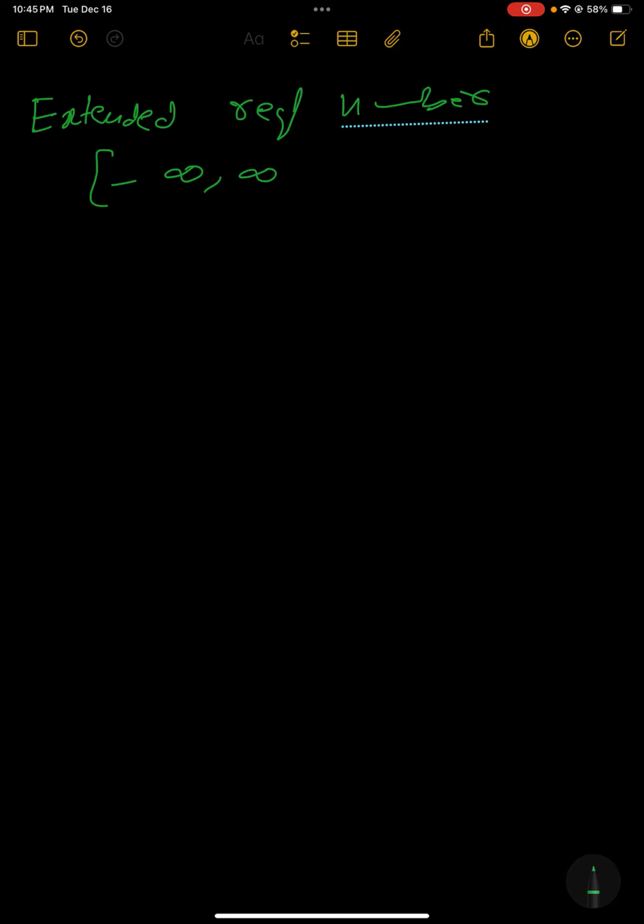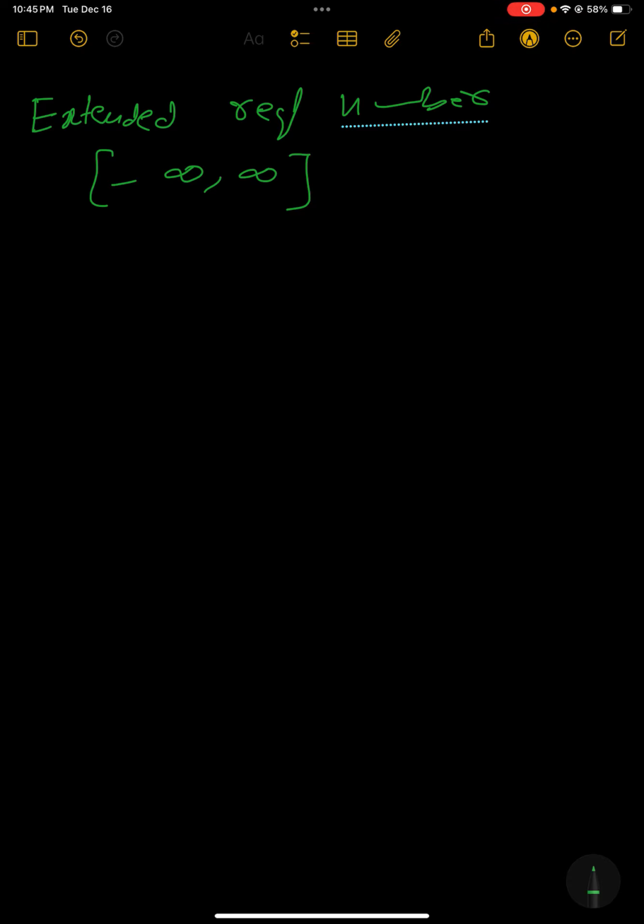Okay, in today's lecture, we're going to extend the definition of S measurable function to functions taking values in minus infinity to infinity. So we have the extended real number set. The extended real numbers are nothing but the real numbers together with minus infinity and infinity. So, a function that takes values minus infinity and infinity.